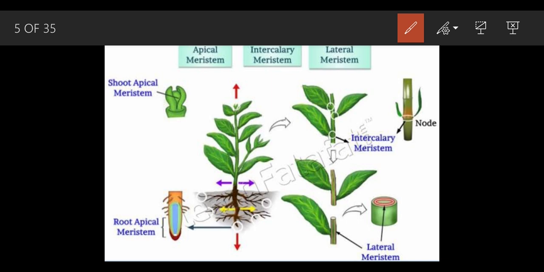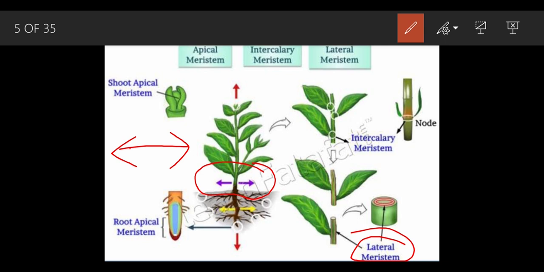Now the second is the lateral meristem. What is the work of this lateral meristem? It is situated below the bark, and it is mainly responsible for increasing the diameter. We can see these purple arrows. They run in a horizontal way, which helps to increase the diameter of the stem.